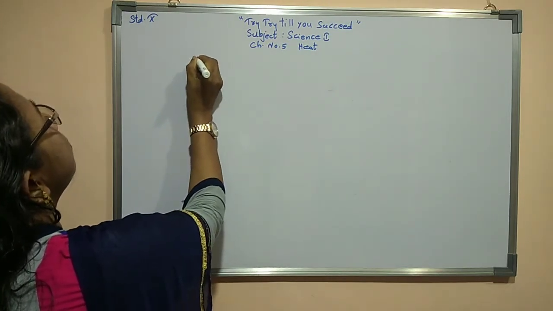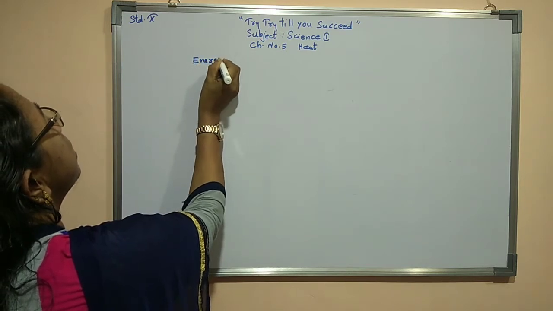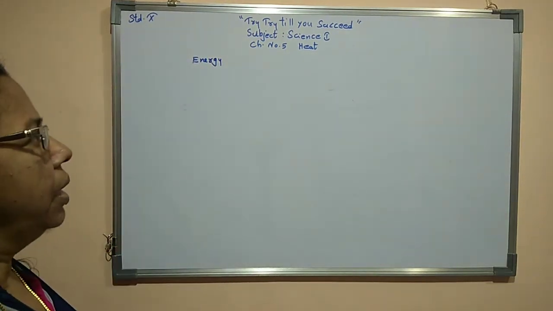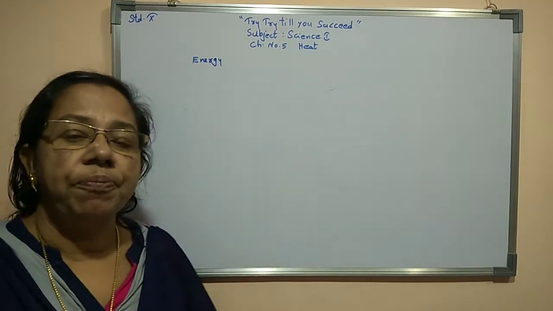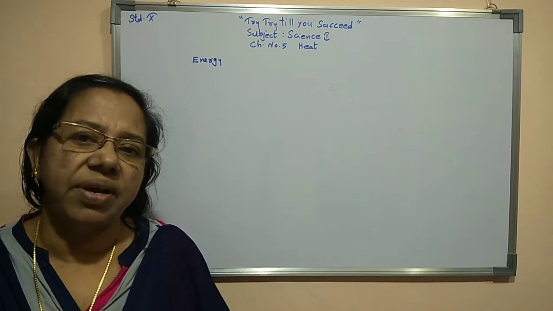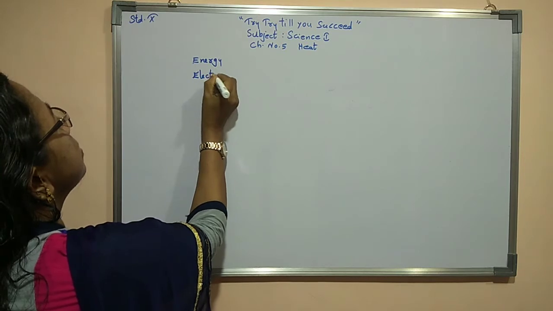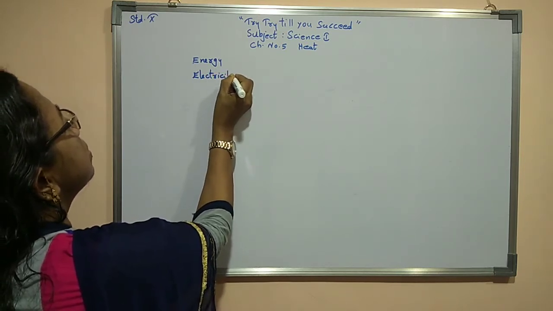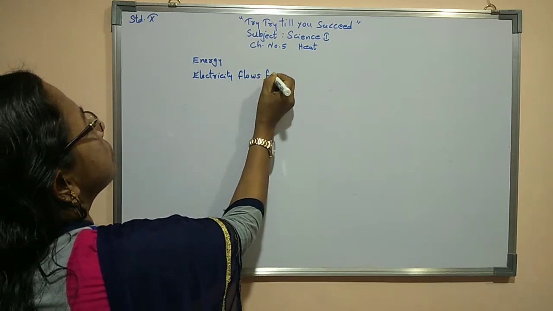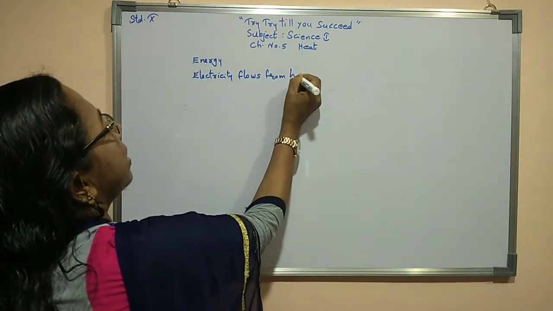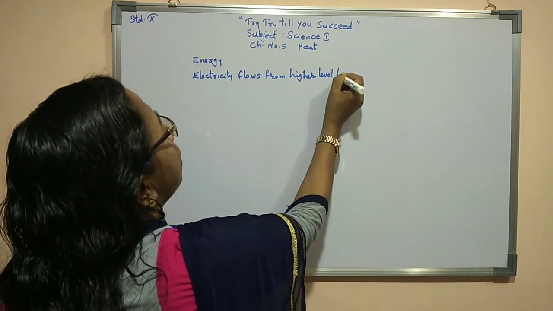Now here, as I told you, heat is a form of energy. We have already studied that electricity flows from a higher level to a lower level. In the case of electricity, it flows from higher level to lower level.